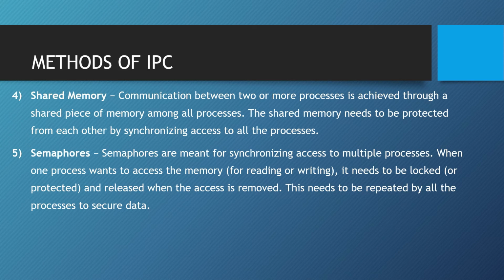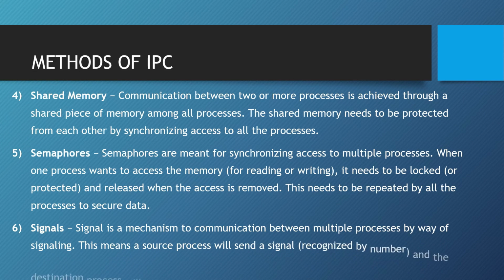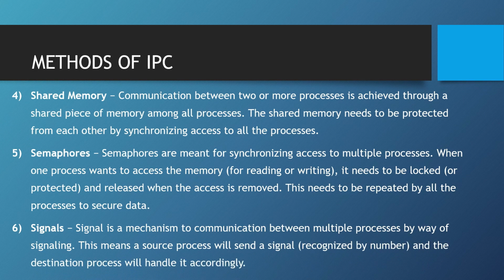Number 6 is signals. Signals is a mechanism to communicate between multiple processes by way of signaling. This means a source process will send a signal recognized by number, and the destination process will handle it accordingly.